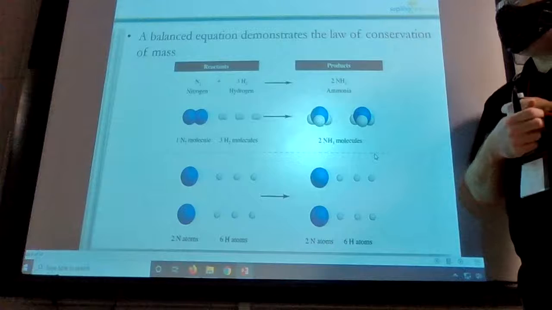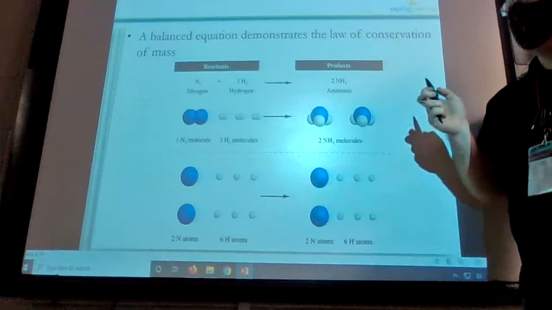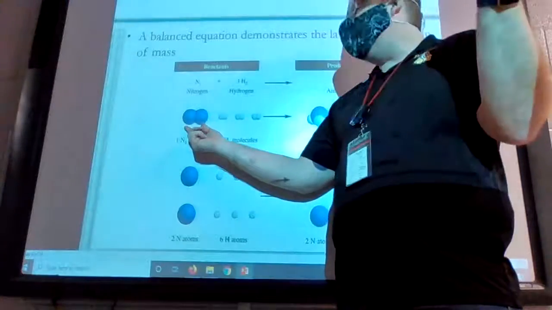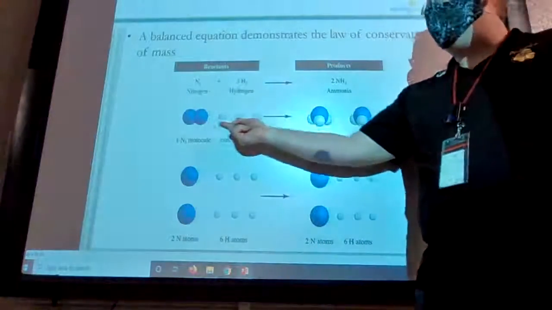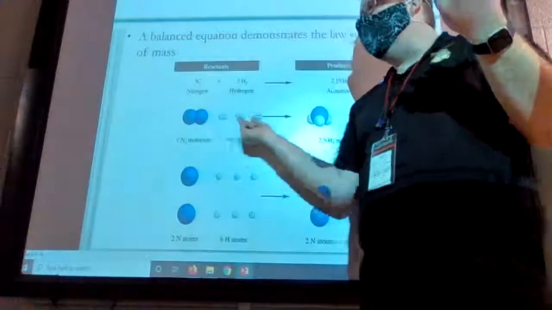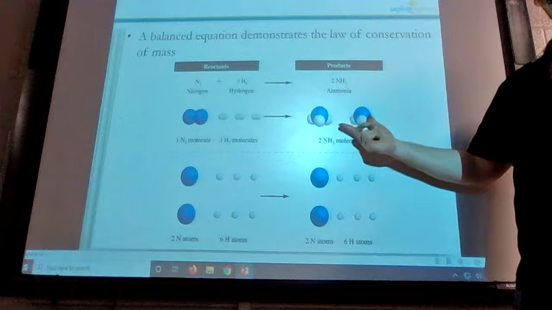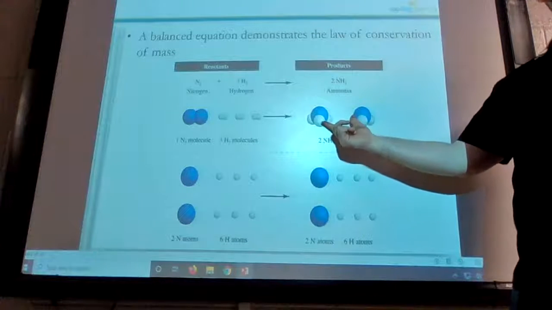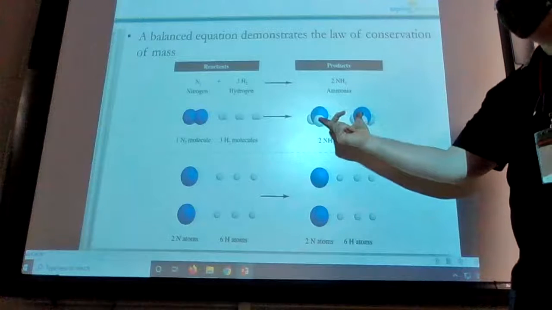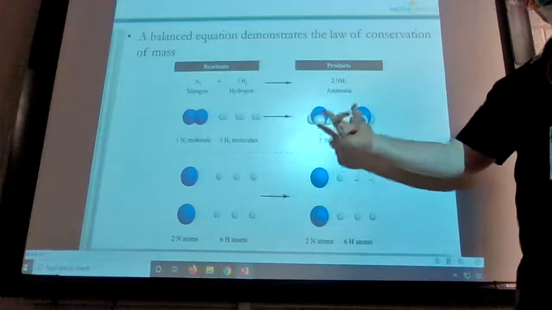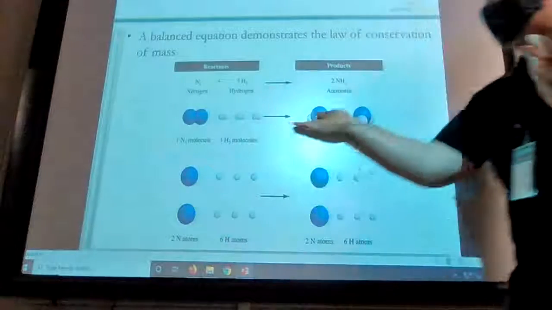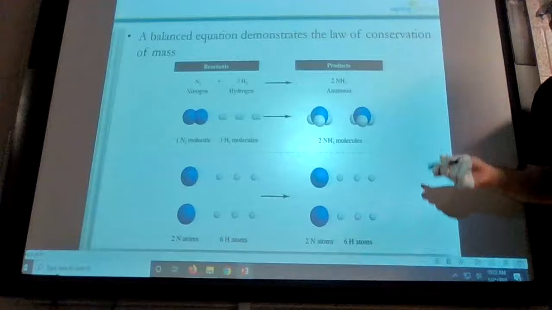So this is just an example of a balanced equation. How many nitrogens do I have here? 2 nitrogen atoms. How many hydrogen atoms do I have here? 6. And they're paired up as N2 and H2. Then I form ammonia. And notice, even though the chemical is different and it's a different formation, it's the same number of atoms. I have 2 nitrogens and 6 hydrogens in this new chemical that I've created. So everything that goes in has to come out the other side. There's no way around that.